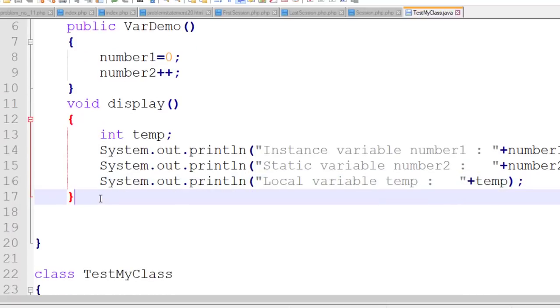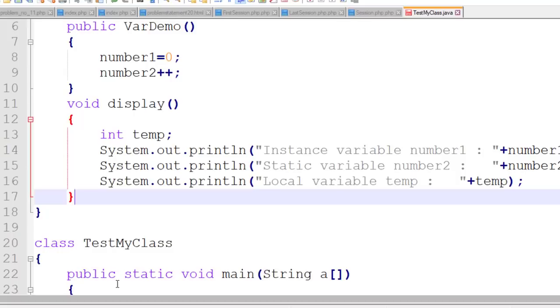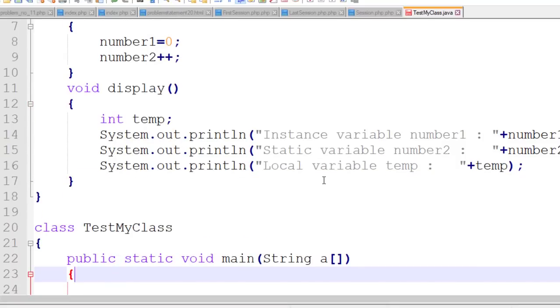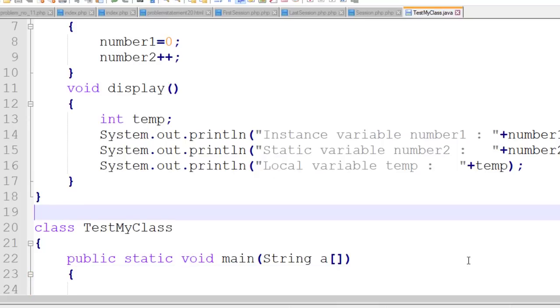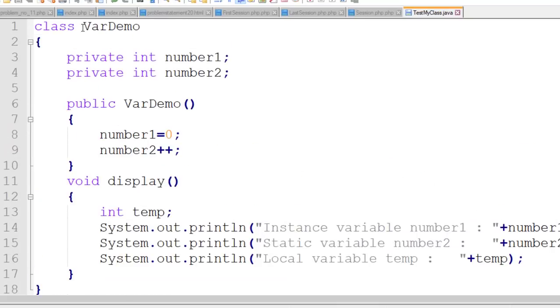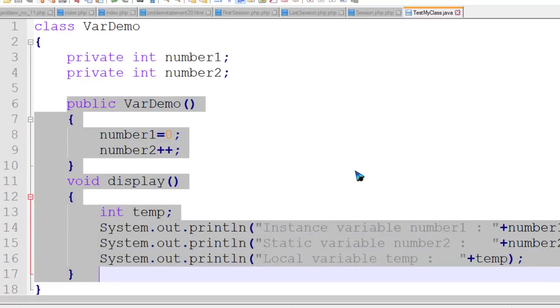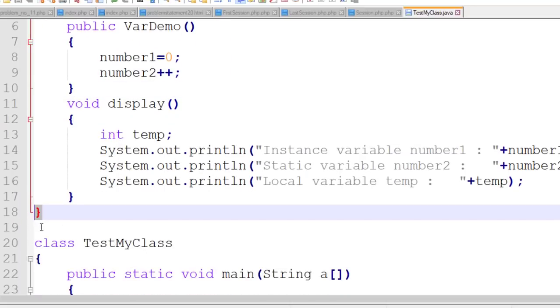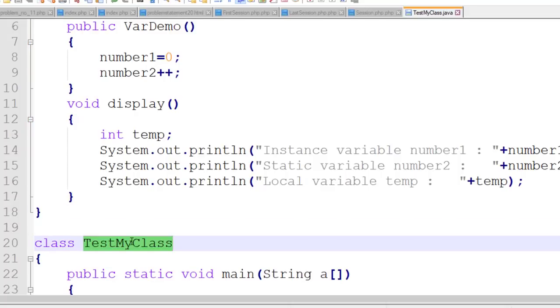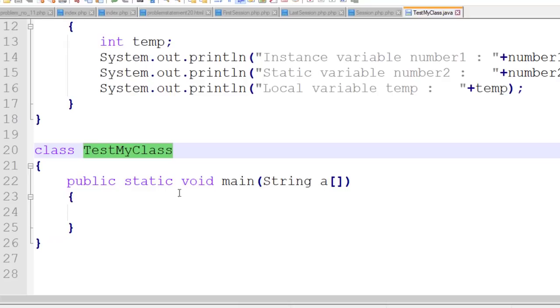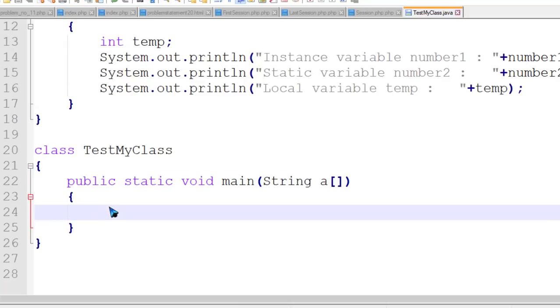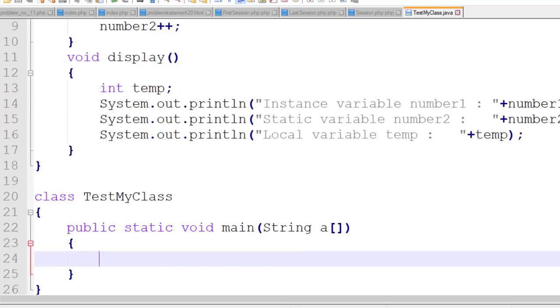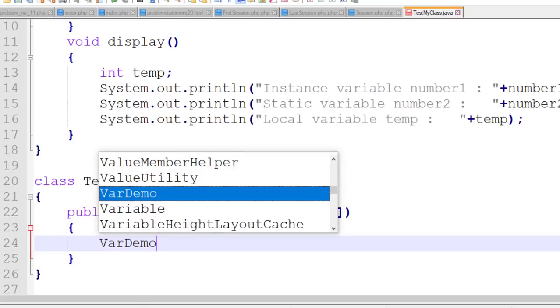Now, how to create an object for the above class, right? So now I have two classes. Look at the first one, Var demo, and inside this data members and methods are declared, and here the class is closed. Here another class is my testing class, and here your main method is available, and now you have to create an object of the above class. So what is the class name? Var demo.